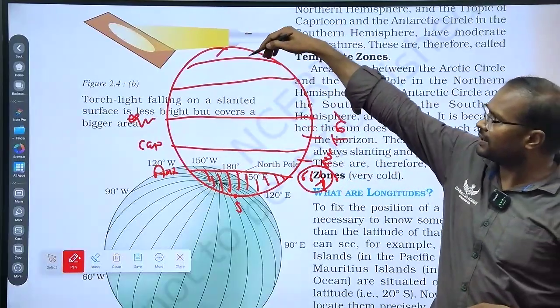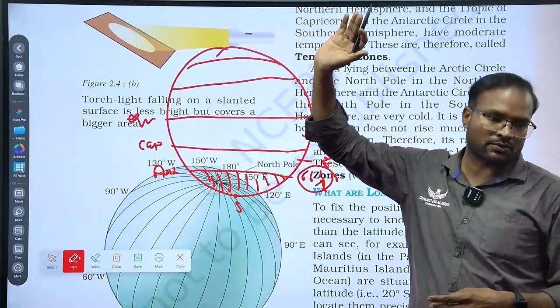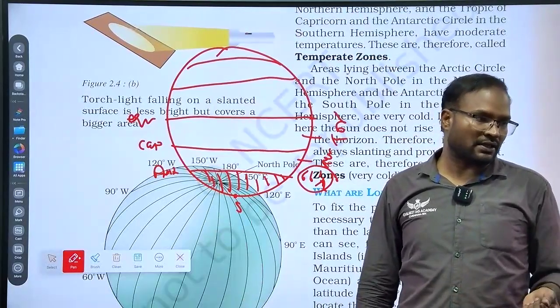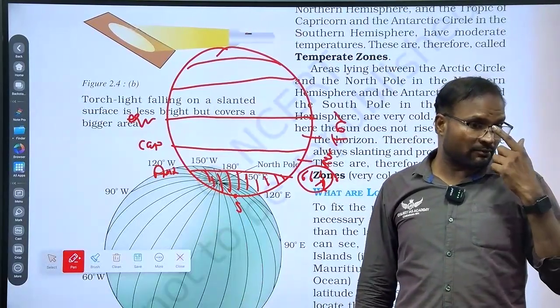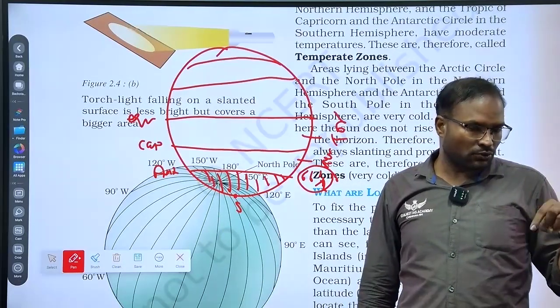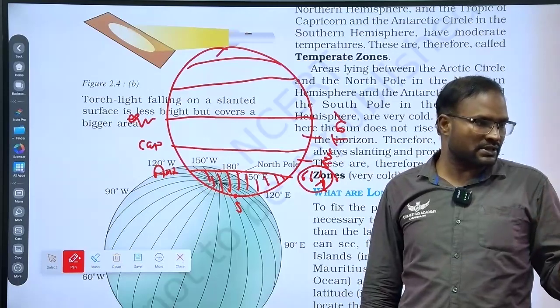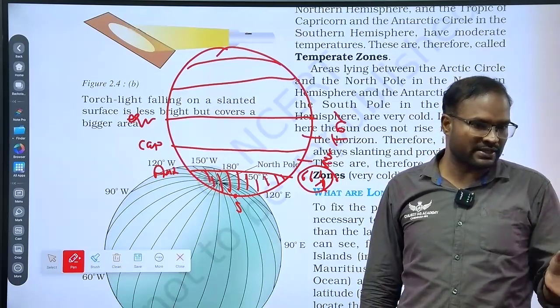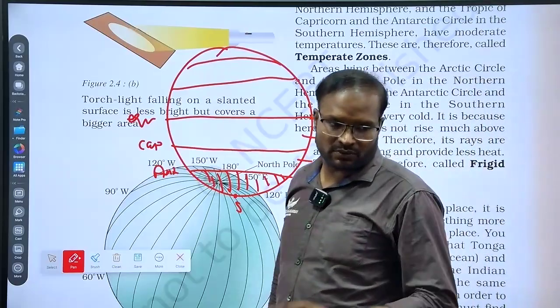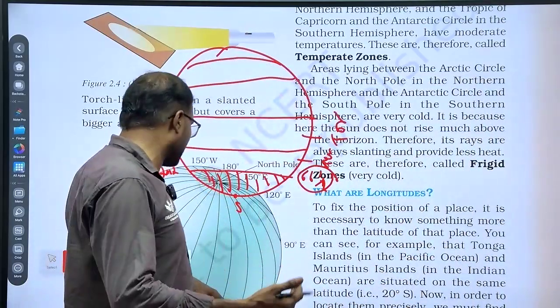Many of the northern hemisphere regions will experience the frigid zone, and some Nordic countries like Norway, Sweden, and a part of Finland. So always look at the map to see which countries the Arctic Circle passes through. Those areas will have frigid zones in their countries. They may ask which of the following countries experience the frigid zone. This will be the questionable area, in question format.